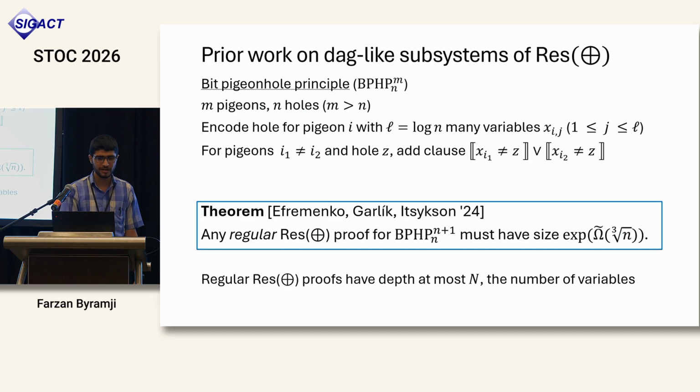For this formula, Efremenko, Garlik, and Itsykson showed that any regular Res(parity) proof must have exponential size. For this talk, it is not important what regular exactly means, but I'll just say that any such proof has depth at most the number of variables, and I'll use capital N to denote this number throughout the talk.